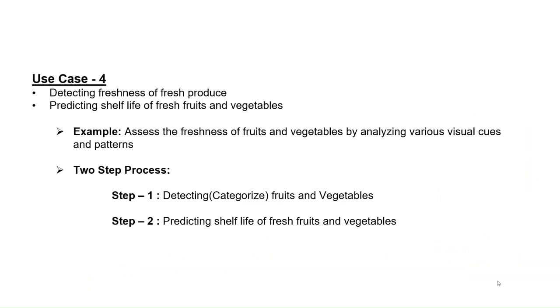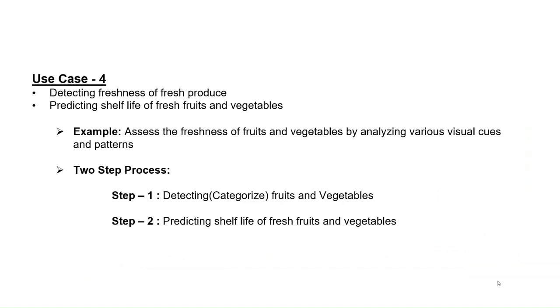For use case 4, we have a two-step process. First is detecting the fruits and vegetables, then we find the shelf life of the fruits and vegetables. So the first step is to detect the product, whether it is a fruit or vegetable. After detecting it, the next step is to predict the shelf life of the product.